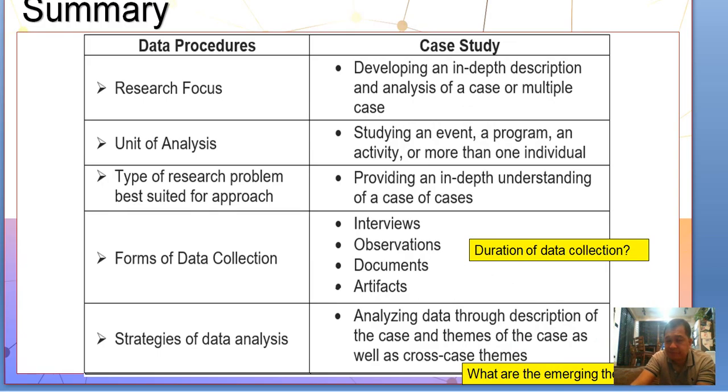While in a case study, the research focus is developing an in-depth description and analysis of a case or multiple cases. Then the unit of analysis is studying an event or program, an activity, or more than one individual. Then the type of research problem best suited for this approach is providing an in-depth understanding of a case or cases. So here in architecture class, I think we're more into case studies, especially when we are looking into different buildings and we are comparing them.